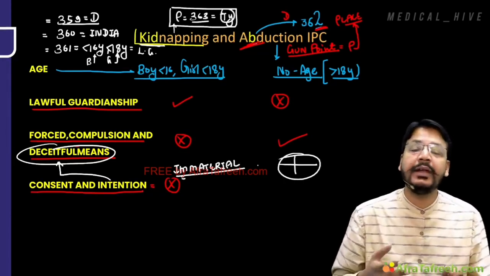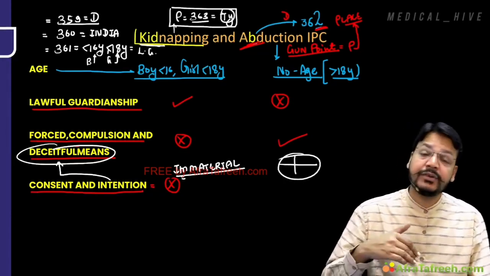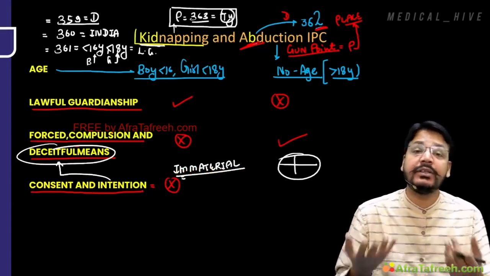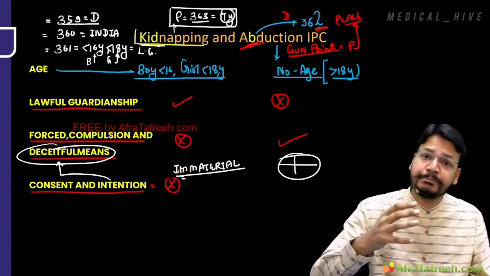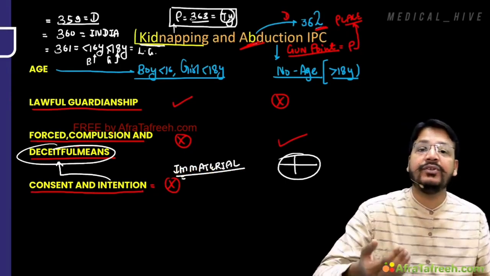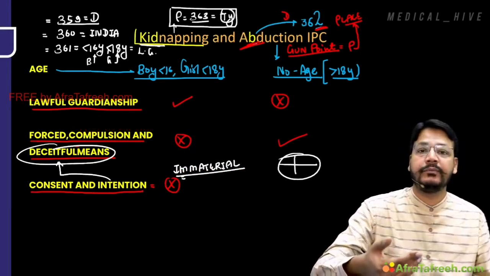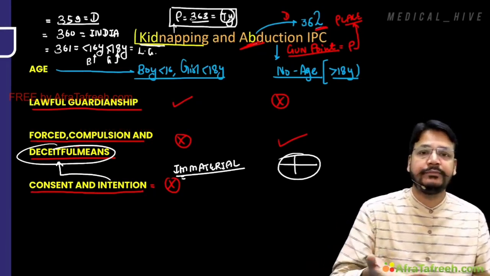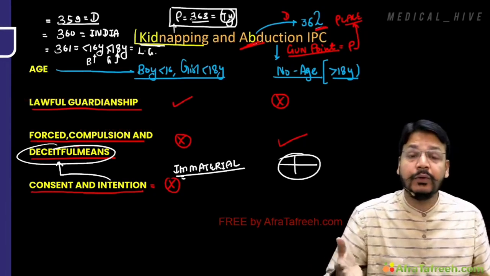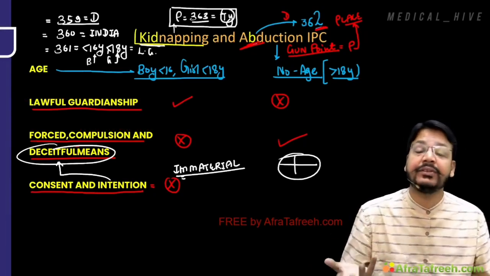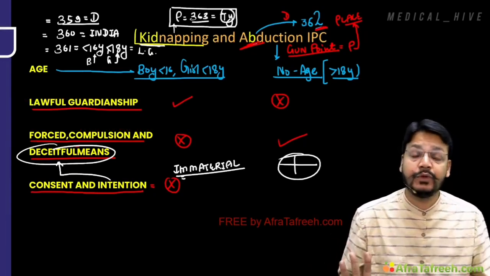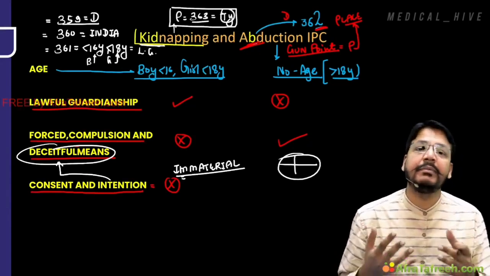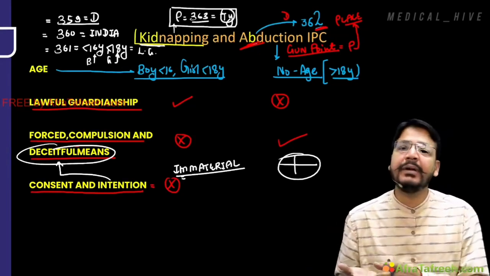This abduction could be leading to murder. Like there are a few more IPC sections. If abduction is leading to murder, that is a 364 punishment. So abduction is punishable according to your intention. What do you want to do? If you want to kill someone, there will be a different IPC, punishment 364. If you want to marry someone, there will be 366 IPC. So abduction can be by different intention. But consent is immaterial for kidnapping.